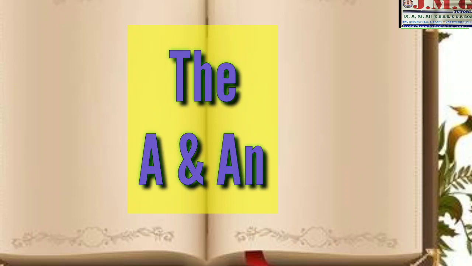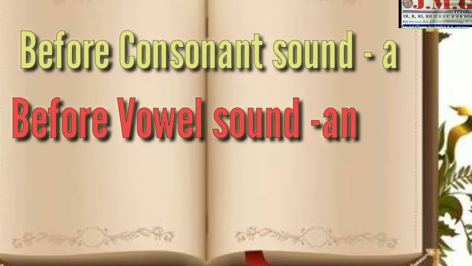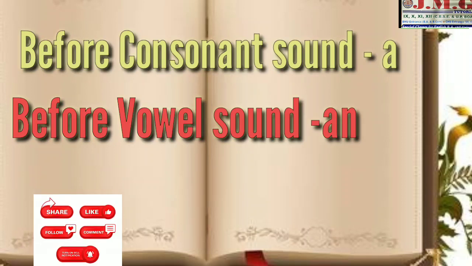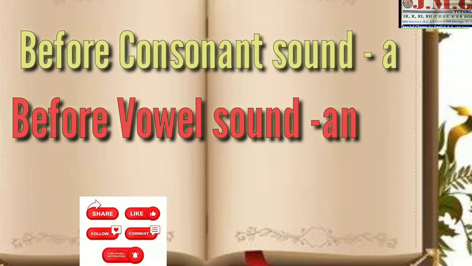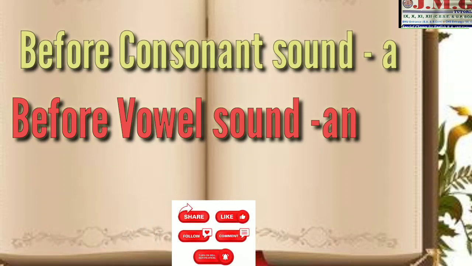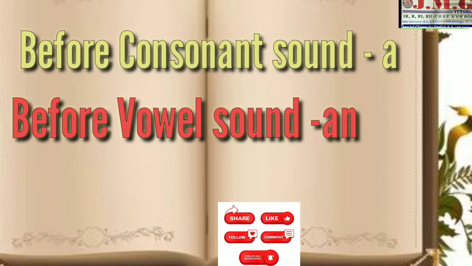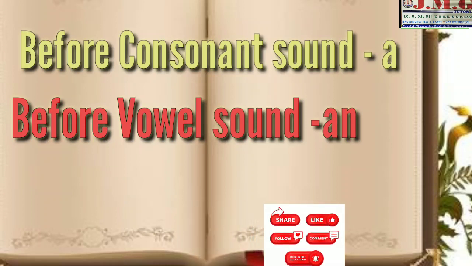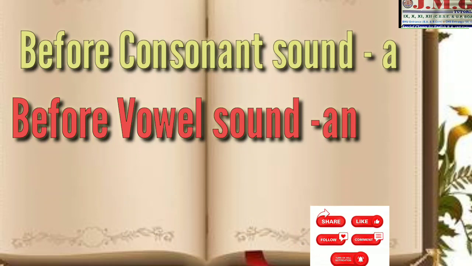Example: there are three articles: a, an, and the. Of these, a and an form the indefinite articles. When there is a vowel sound, when we pronounce a word, there we use an, and when there is a consonant sound, there we use a.